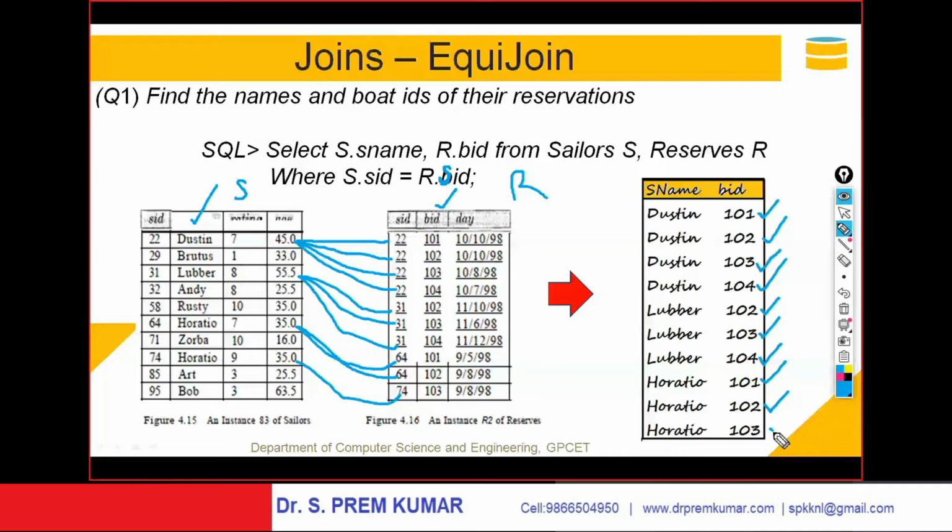To have this output, the query should be: select S.sname, R.boatid from sailor S, reserves R where S.sid equals R.sid. S.sid should match with R's sid. Then only you will get this output. This is an equijoin. On an equality basis we are extracting, and hence this is an equijoin. Just a minute, you go through it. Any doubts, please ask me.